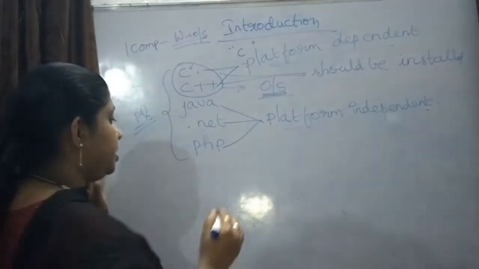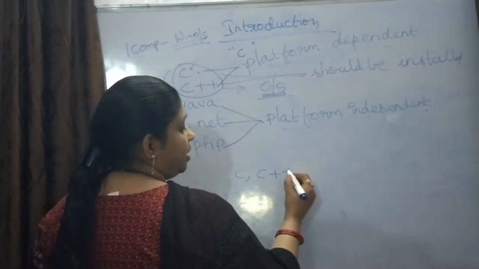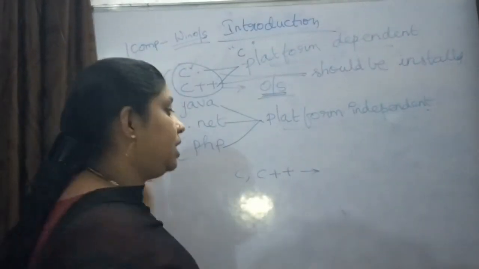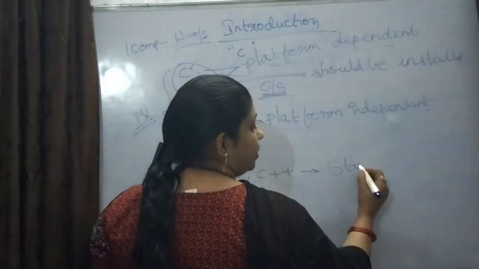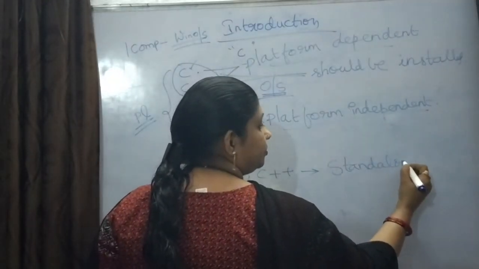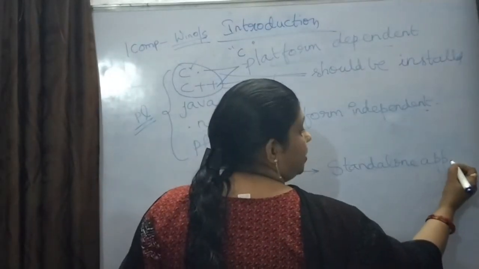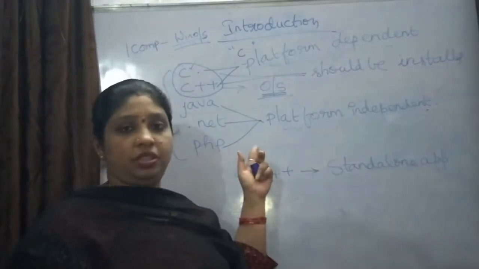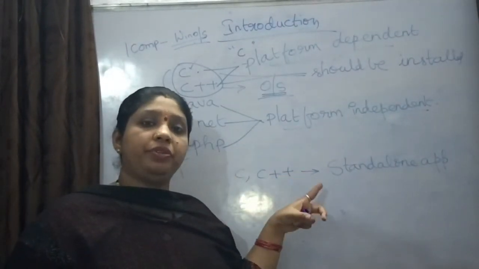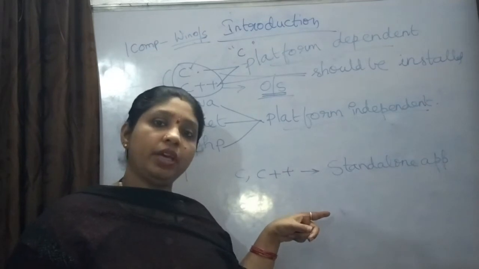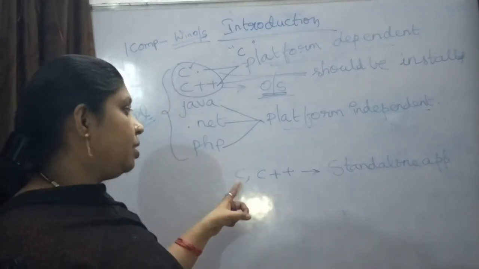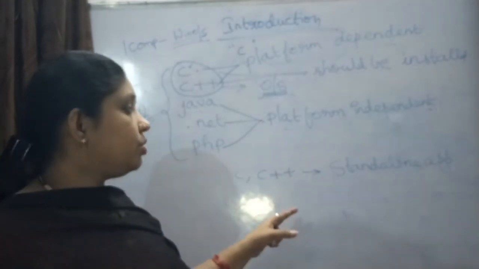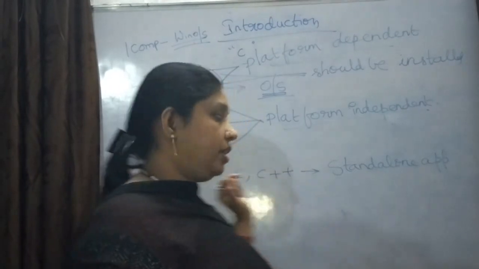Now C and C++: with these you can create standalone applications. What are standalone applications? We have already discussed: browser, MS Office, operating systems. So with the C and C++ programming languages, you can create standalone applications.